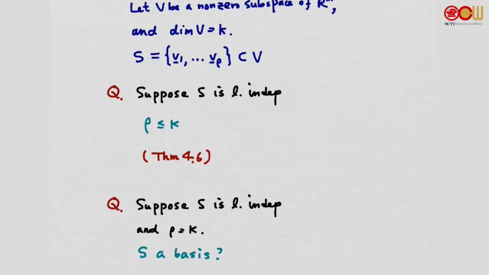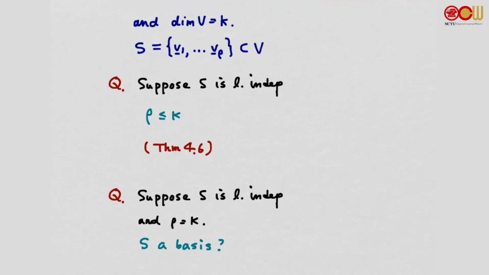Another question. Suppose S is linearly independent and the number of vectors in S is equal to K. So a linearly independent subset with K vectors. Can we conclude from here that S is a basis? Pause and think about this. What do you think? Is it a basis?